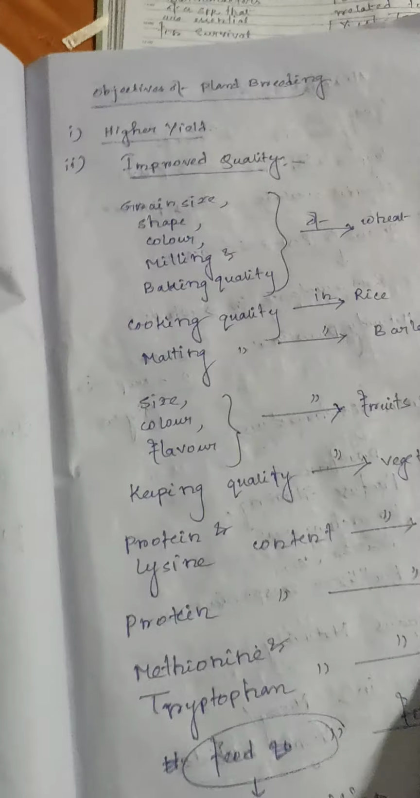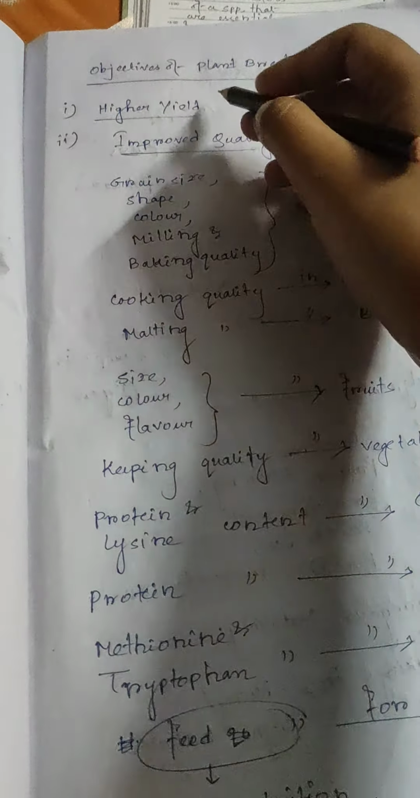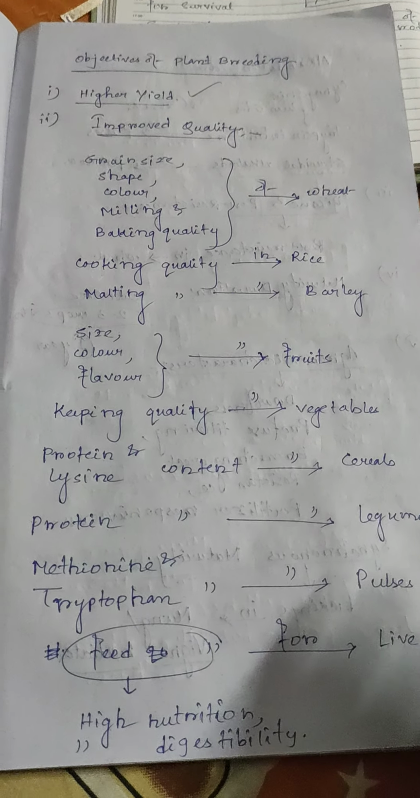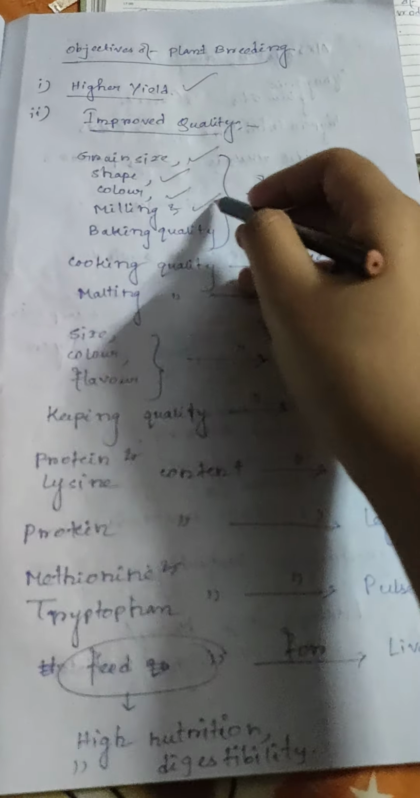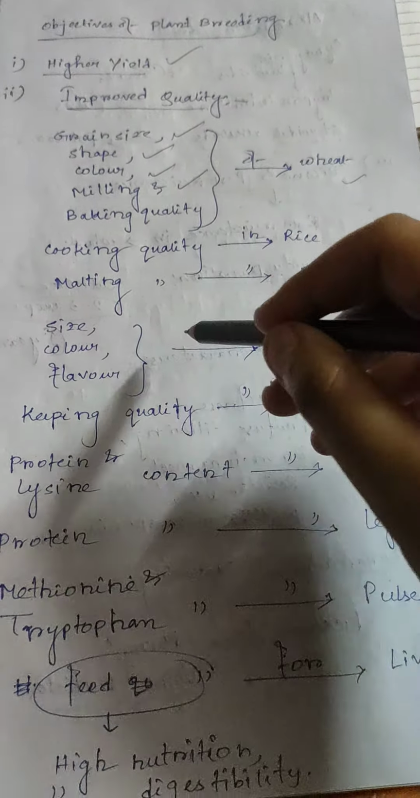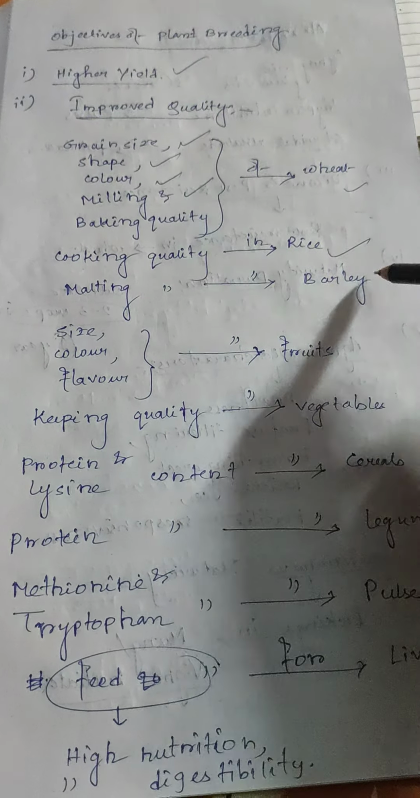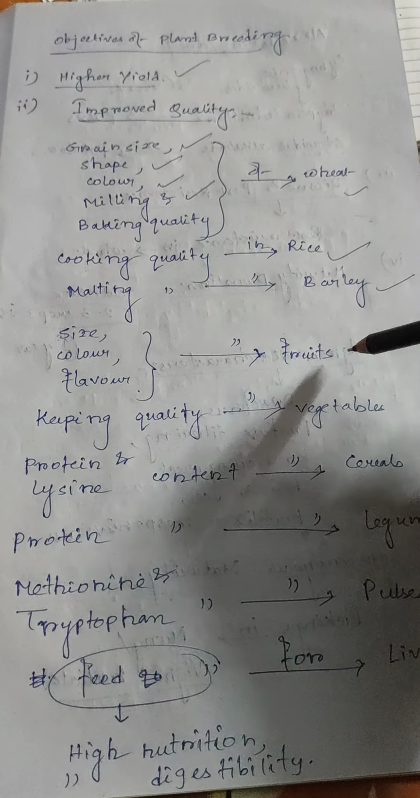Objectives of plant breeding: higher yield, improved quality, grain size, shape, color, milling and baking quality of wheat, cooking quality in rice, malting quality in barley, size, color, flavor, and quality in fruits.